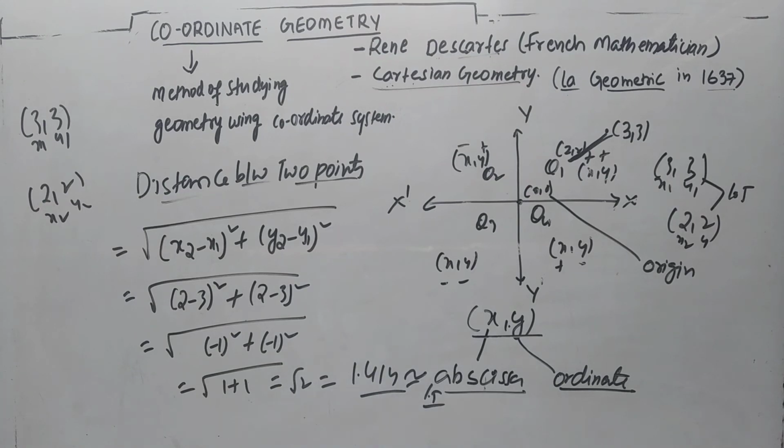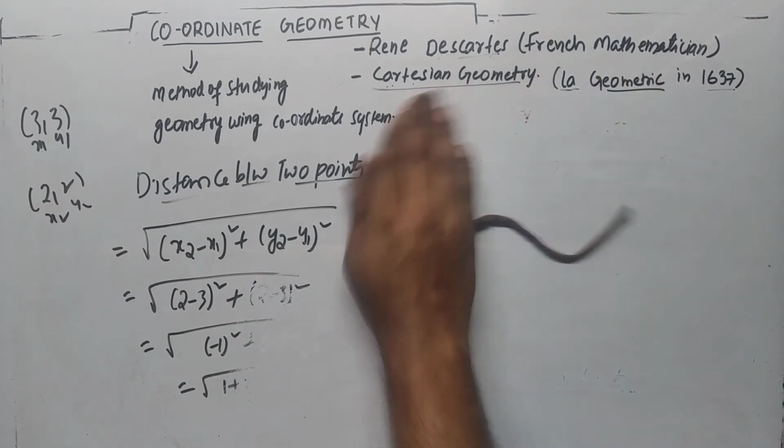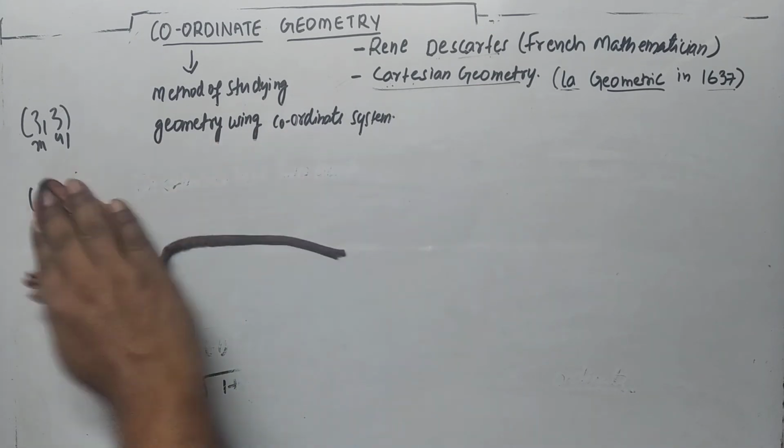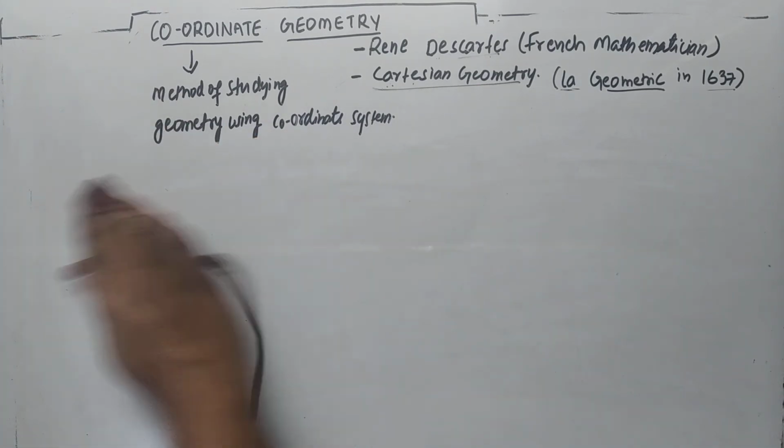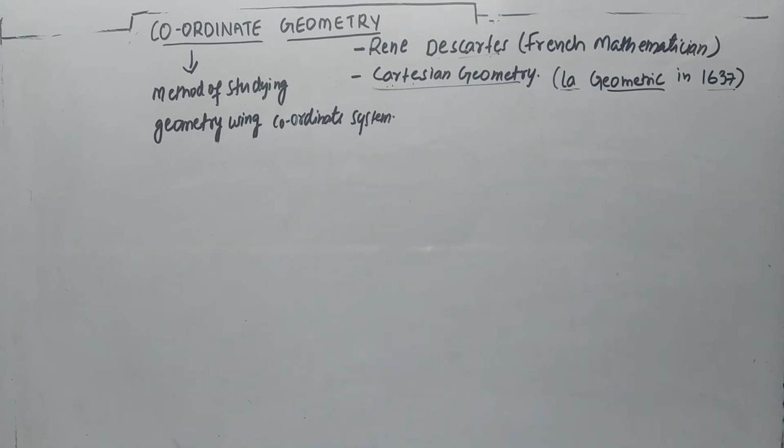In this video I have explained the introduction and the history of Rene Descartes, how he found coordinate geometry and why it is also known as Cartesian geometry. Cartesian geometry takes its name from Descartes. It was discovered in 1637 in the book La Geometrie. Now I am solving some other questions.